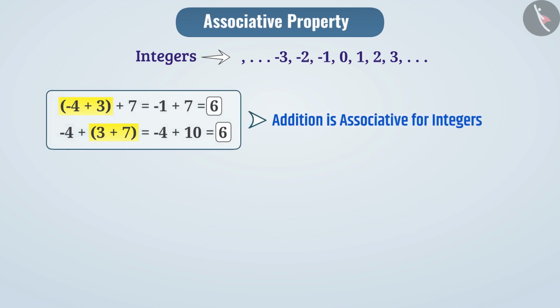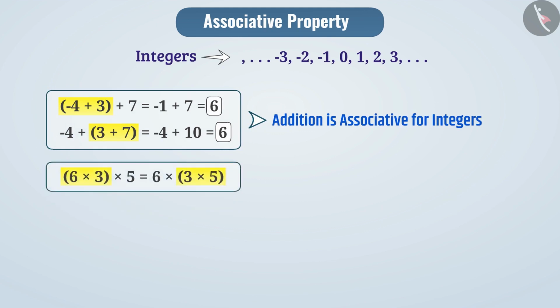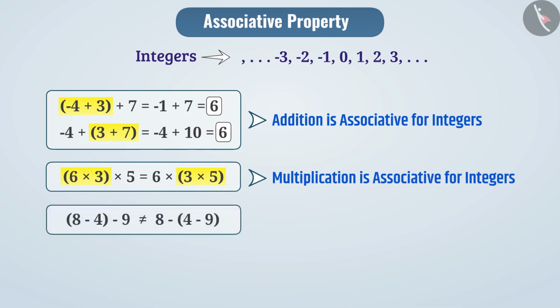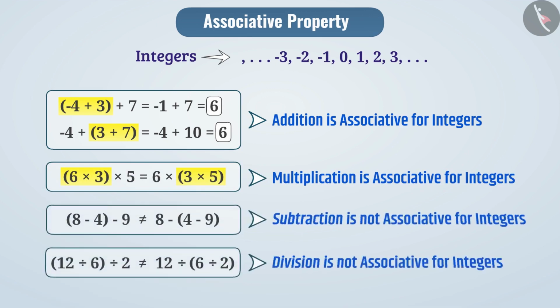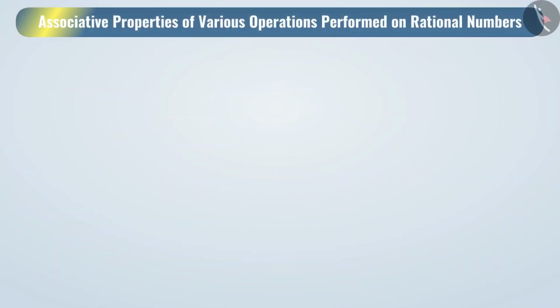Like addition, multiplication for integers is also associative. But subtraction and division for integers are not associative. Today, we will talk about associative properties of various operations performed on rational numbers. Let us first talk about the addition of rational numbers.